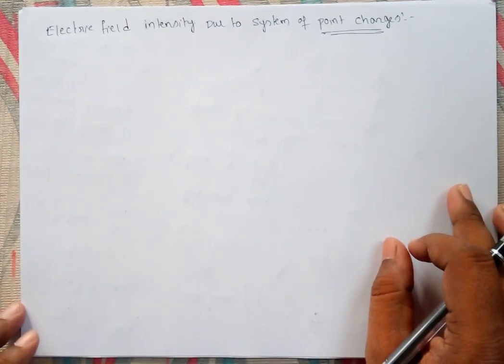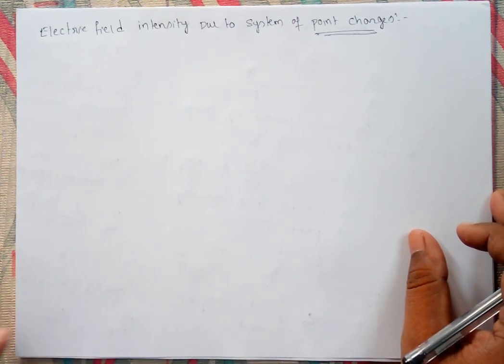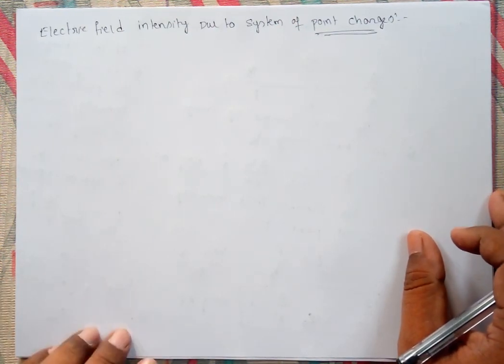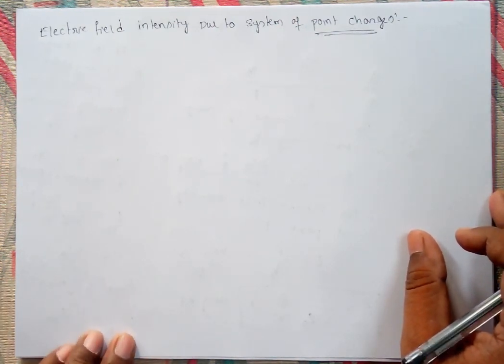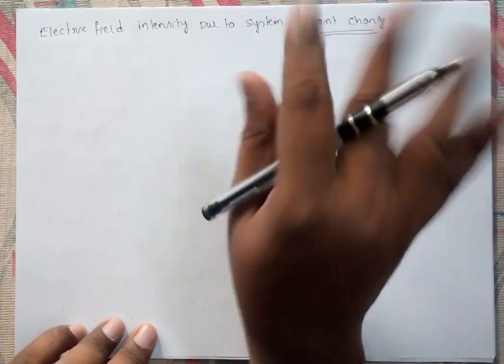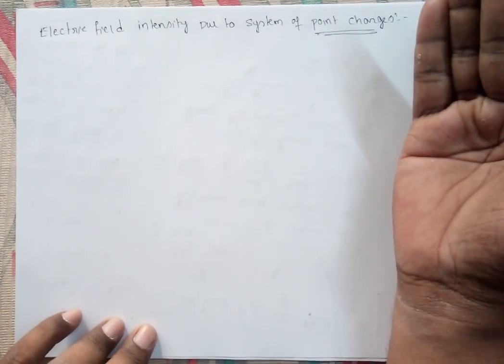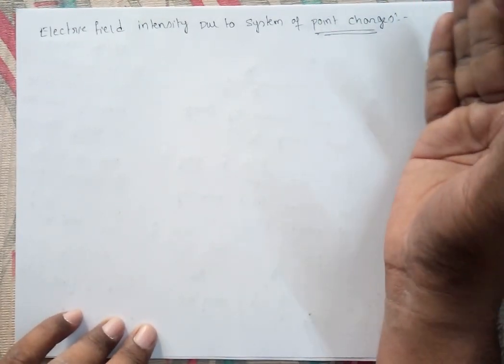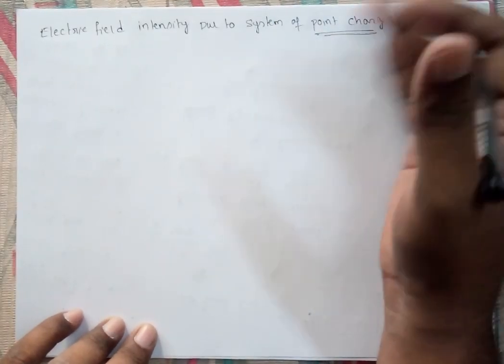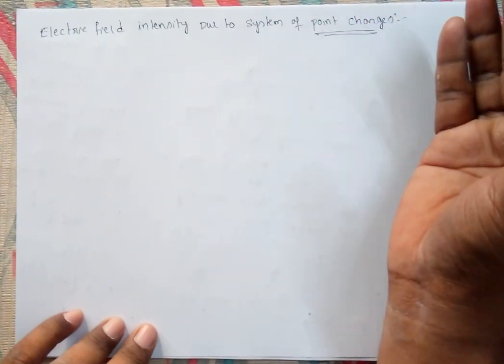So to understand that, we can take one example and generalize it for a number of charges. Let us take a simple case with two charges, and we'll tell you how you can find the electric field intensity due to those two charges at a given point. From that you can generalize the electric field intensity due to a system of point charges at a point.